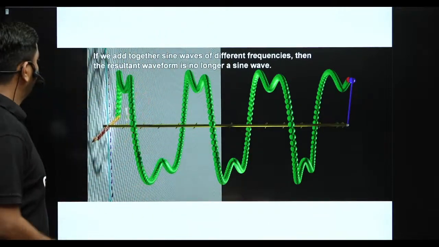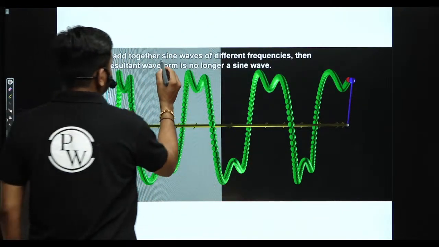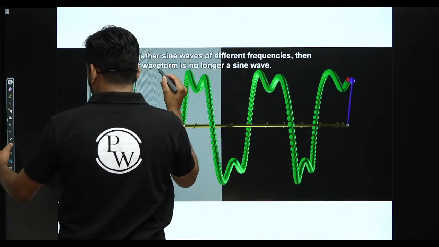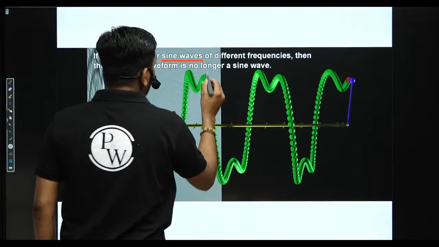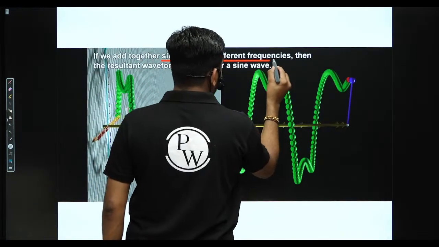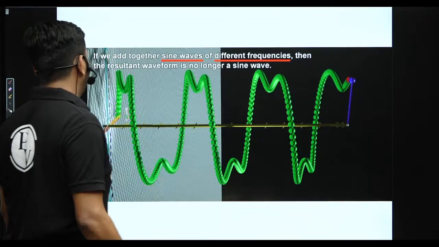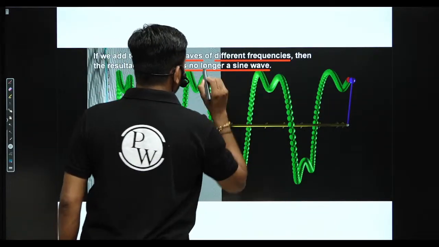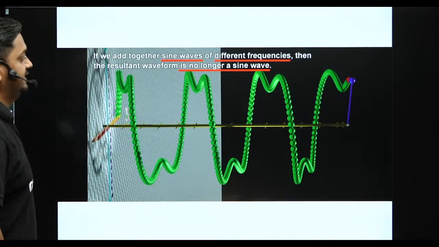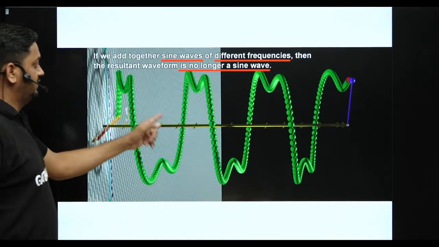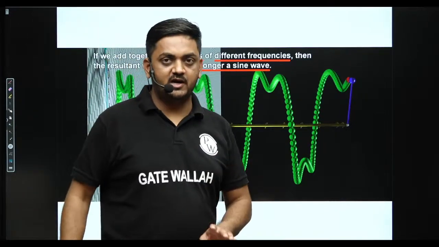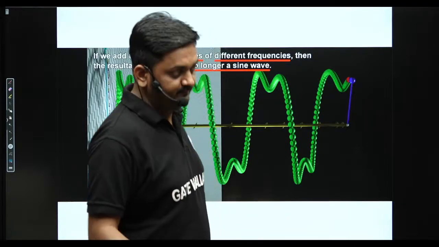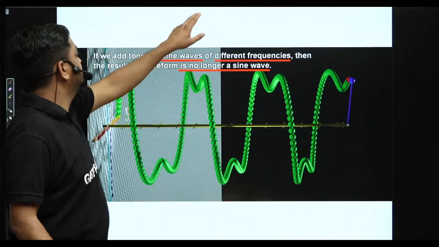So here it is written, if we add together sine waves of different frequency, this is very important, different frequency, then the resultant waveform is no longer a sine wave. Like this, you can see here the resultant signal is no longer a sinusoidal function if we add two different frequency sinusoids.